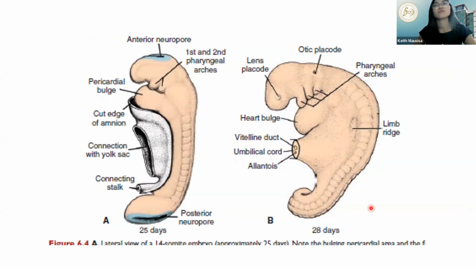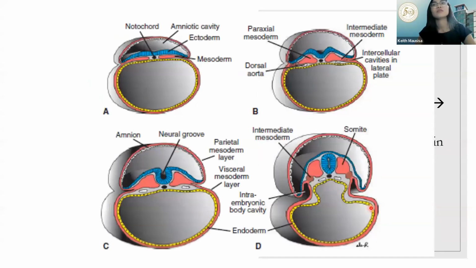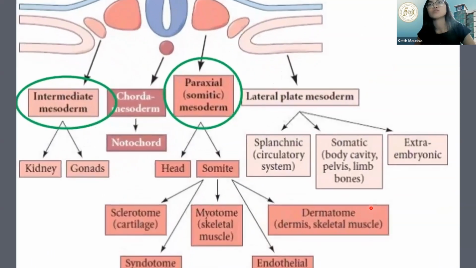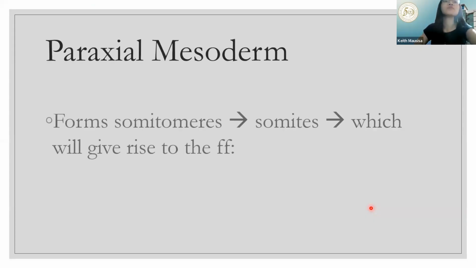Those are somites. I think we have a picture here, pero di kasi ako sure. For your paraxial mesoderm, we have what we call your somitomeres. And later on, as they further develop, it will become somites. Ang kinaibahan lang, medyo mas lumaki and mas nag-mature yung ng konti, yung structure.